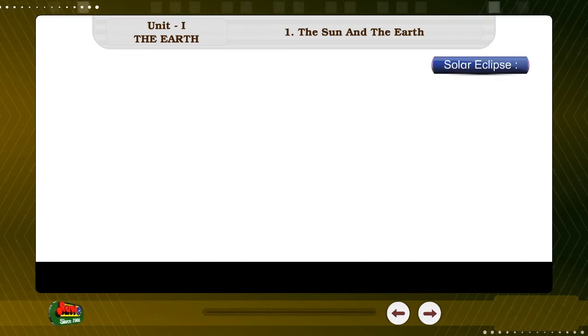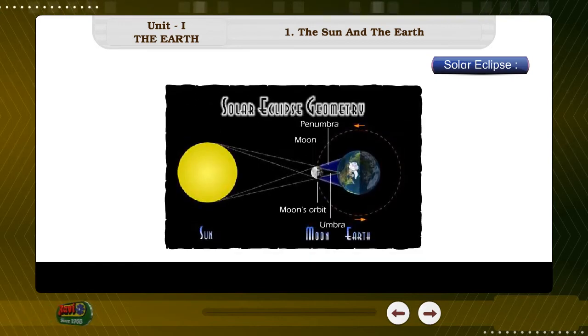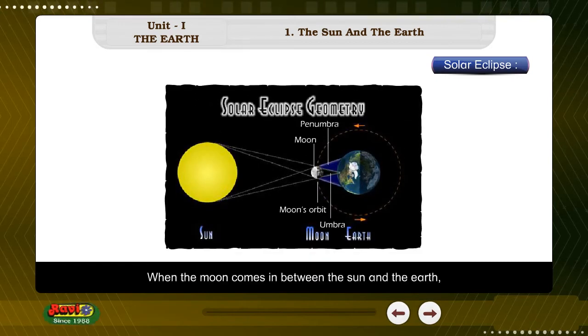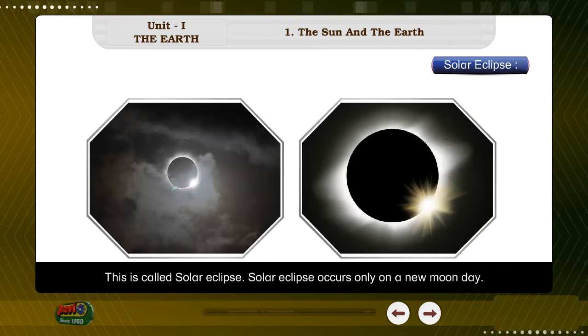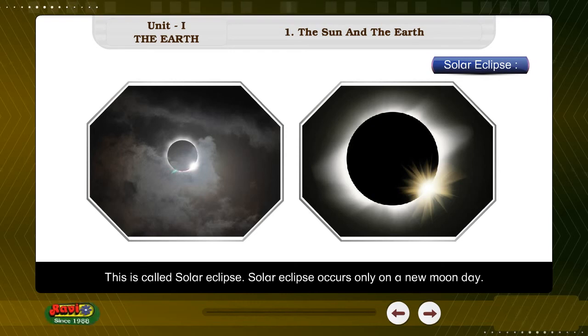Solar eclipse. When the moon comes in between the Sun and the Earth, its shadow falls on the Earth and the Sun is not visible to us. This is called solar eclipse. Solar eclipse occurs only on a new moon day.